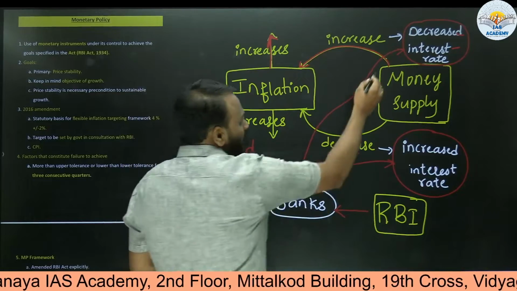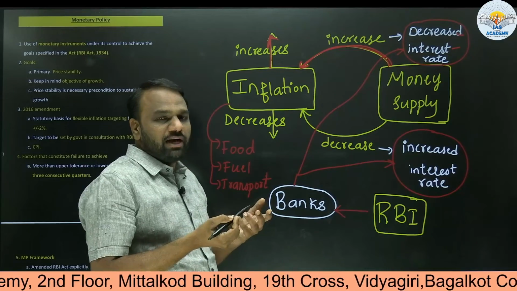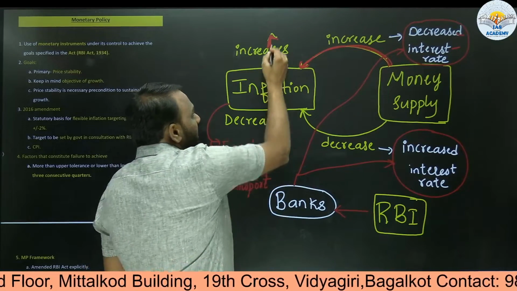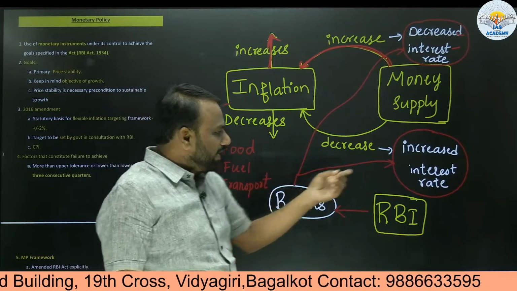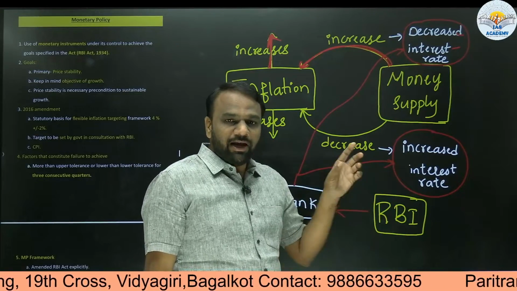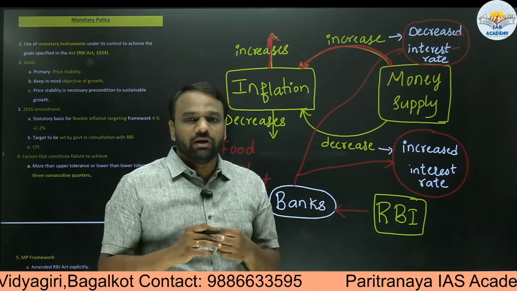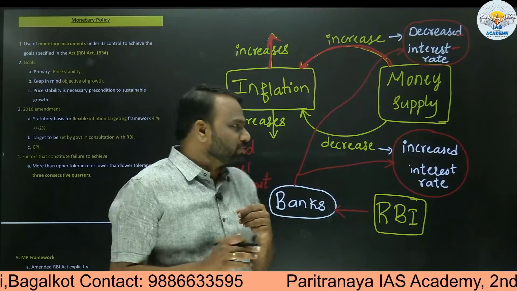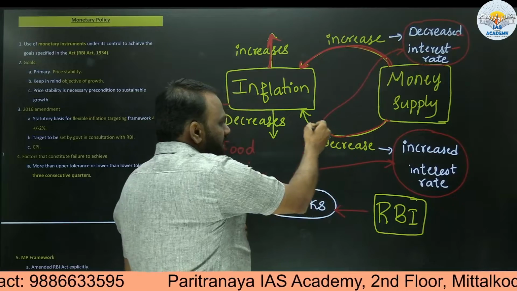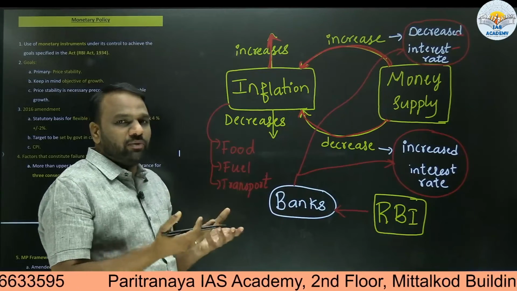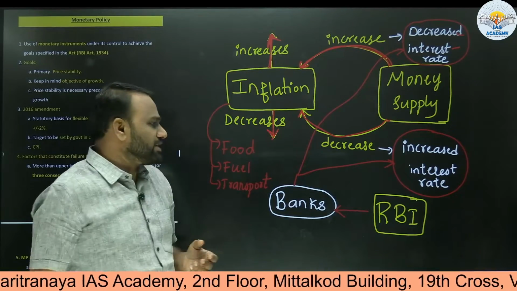Because of this increased money supply, what happens? More and more people will start purchasing goods, and the demand for goods will increase, and it will lead to an increase in inflation. On the other hand, if the bank increases the interest rate, because of the high interest rate, people will not be willing to borrow money, or they will not be interested to take a loan. So in that case, what happens? The money supply in the overall economy will be less, and because of the decrease in money supply, there will be less demand for goods, and because of the less demand, the prices will come down, so inflation will decrease.